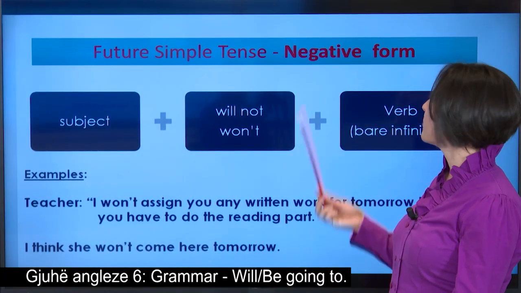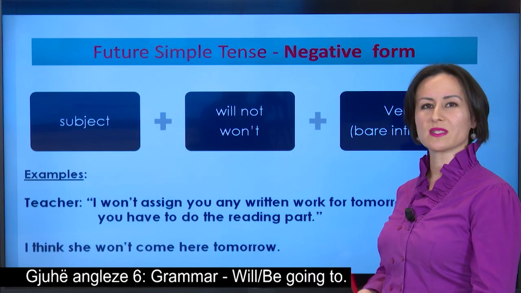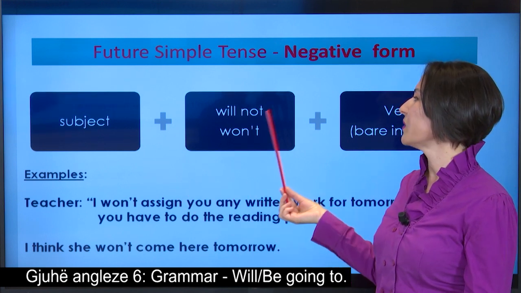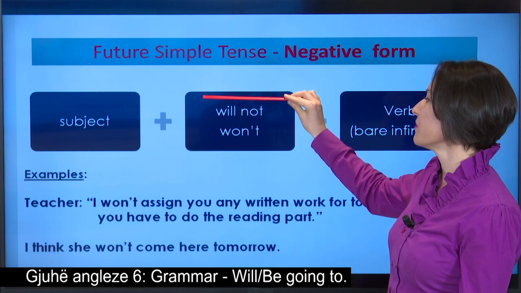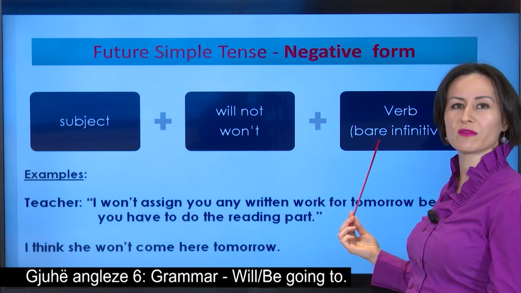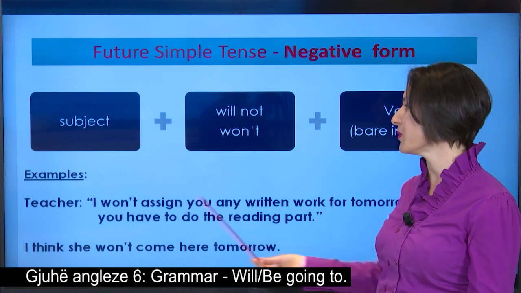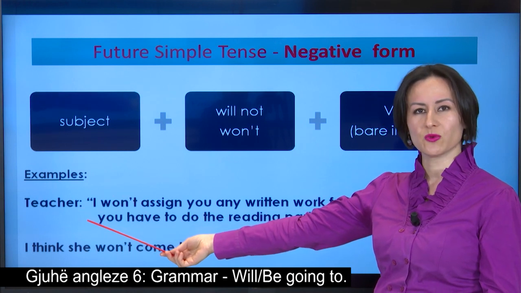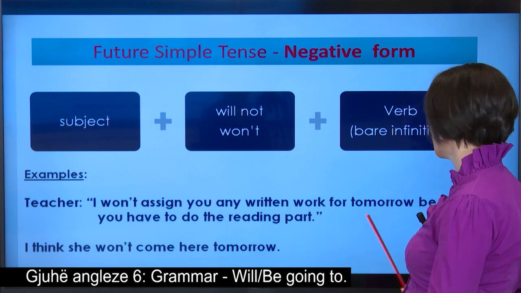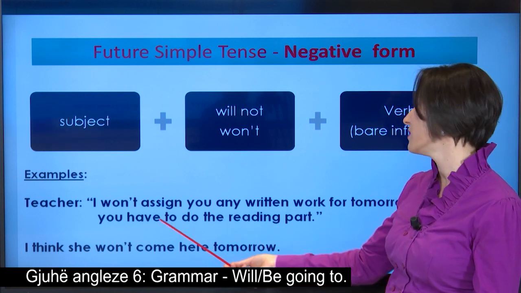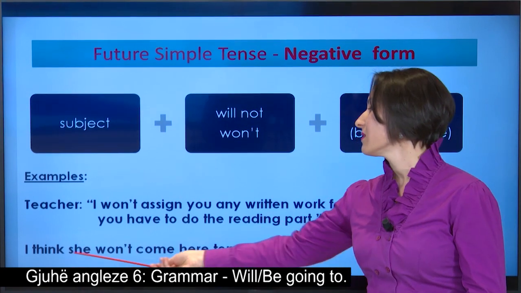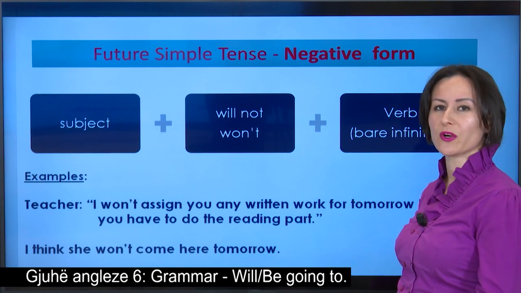And how do we form the negative form of the future simple tense? It is formed by the subject followed by will not, the long form, or won't, the short negative form, plus the bare infinitive of the verb, such as in the following examples. The teacher to her students: I won't assign you any written work for tomorrow because you have to do the reading part. I think she won't come here tomorrow.